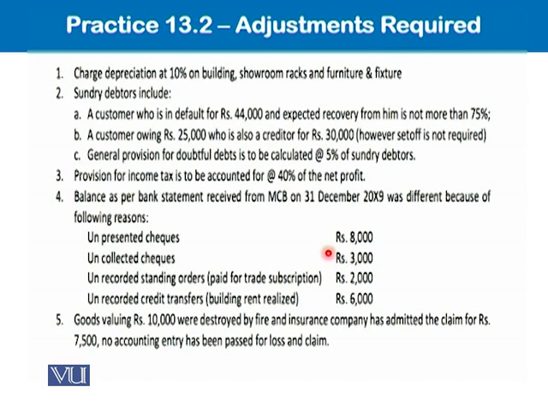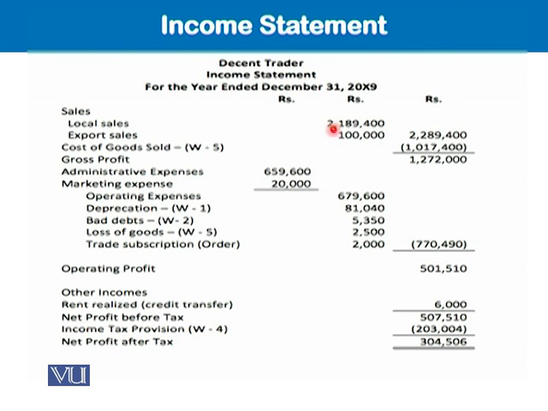Okay, that's great. Well, in the income statement, we are done with the local sales and export sales. Total sales is this. Cost of goods sold, I have told you that there is an adjustment of 10,000, loss of goods, against which we have a claim of 7,500 appearing in the current assets and 2,500 loss appearing in the profit and loss account. It's an abnormal loss.